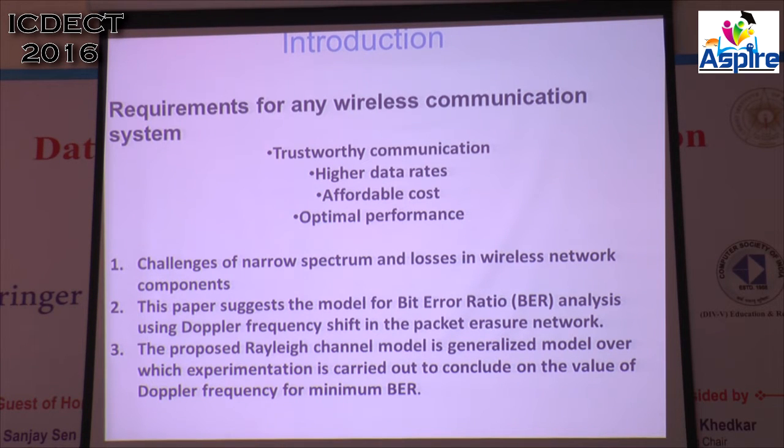These are the key issues, and the challenges are narrowband spectrum and losses in wireless network components. My paper suggests a model for bit error rate analysis using Doppler frequency shift in the packet erasure network. That is the underlying factor in my paper.